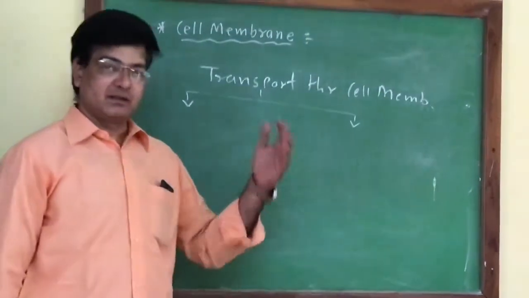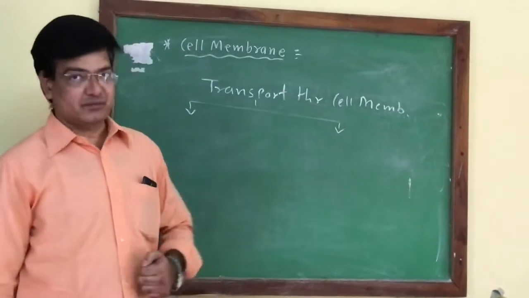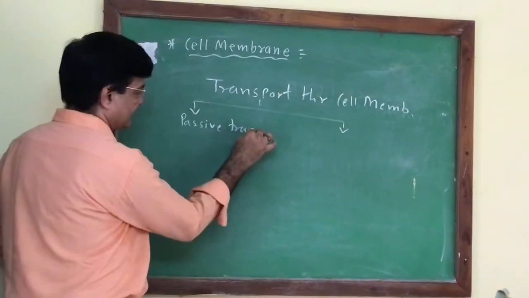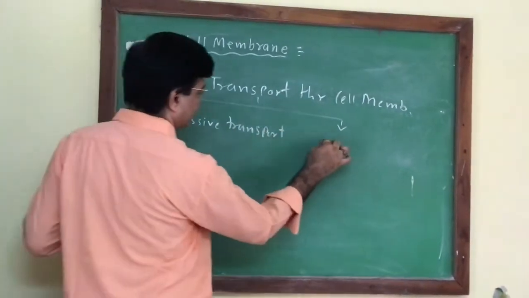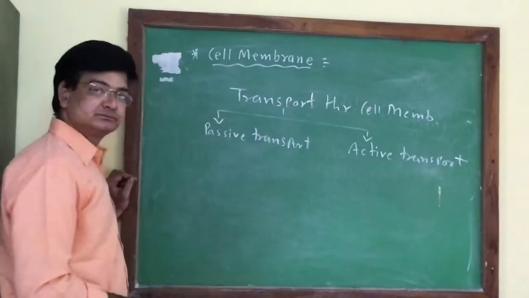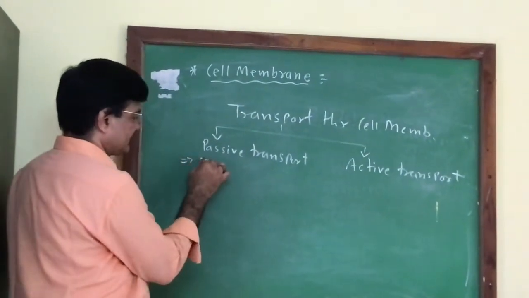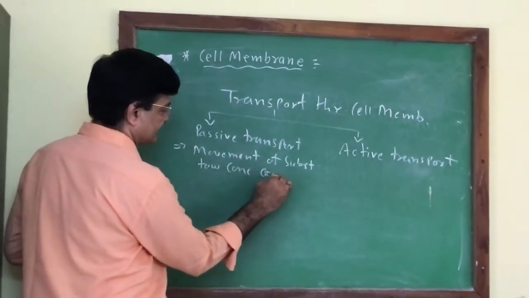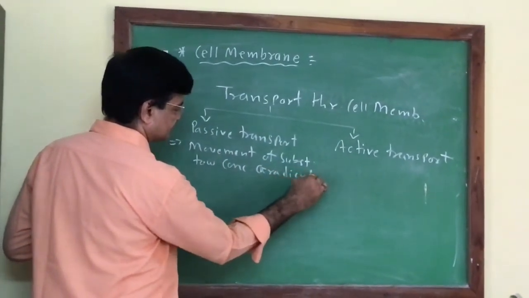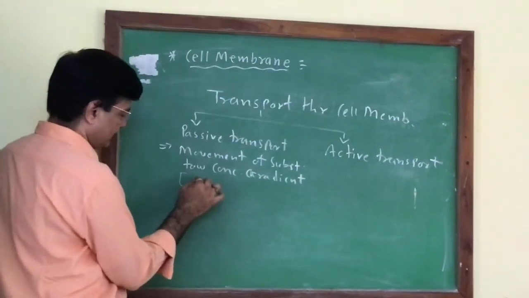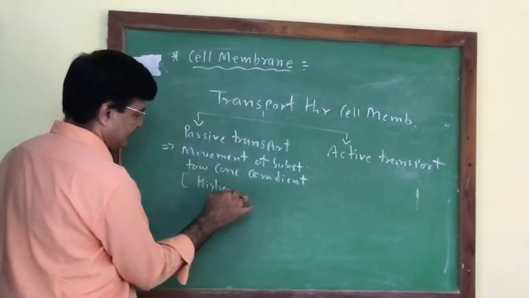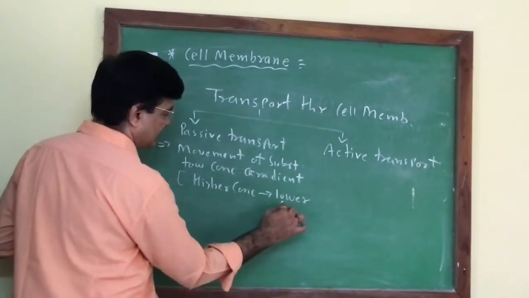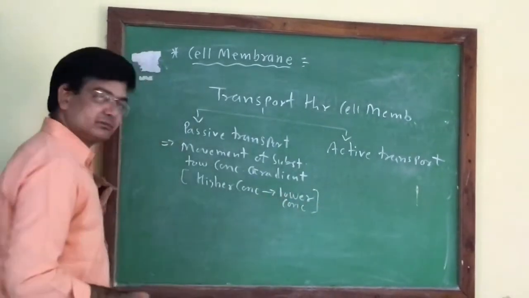The membrane regulates the entry and exit of substances through it. But this kind of movement is mainly of two types: passive transport or active transport. In passive transport, the movement of substances is along the concentration gradient. It means the molecules move from the region of higher concentration to the region of lower concentration.